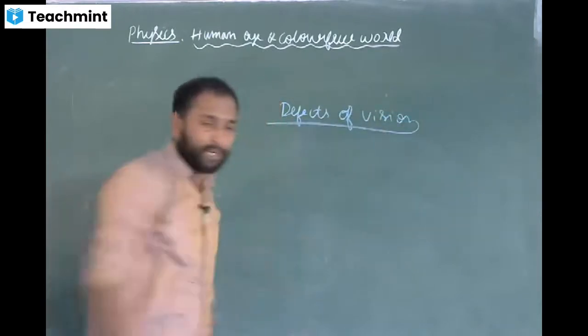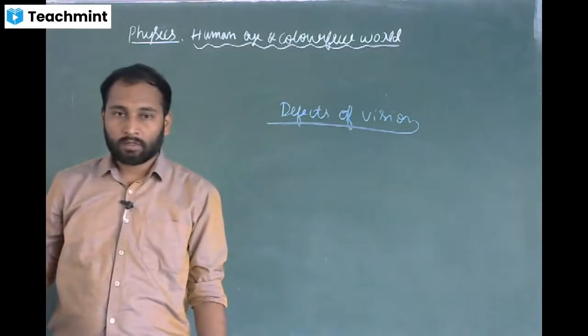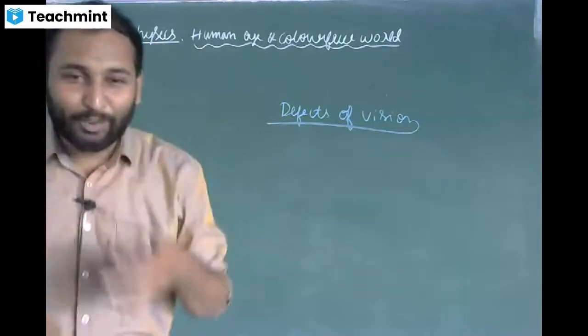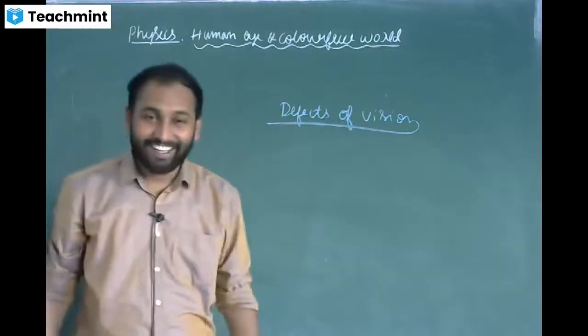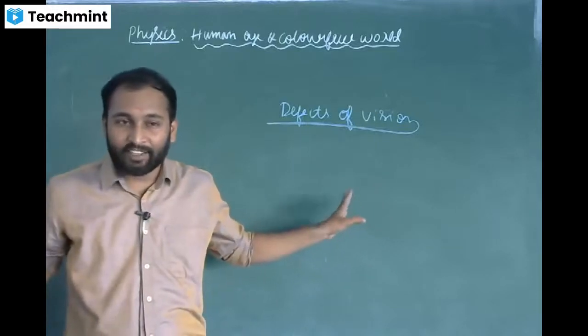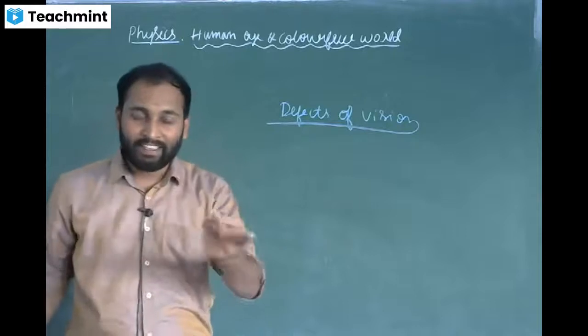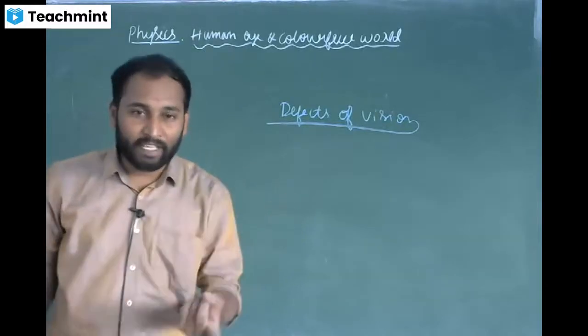First, what is meant by defect? Vision means seeing. So there is a problem in seeing.